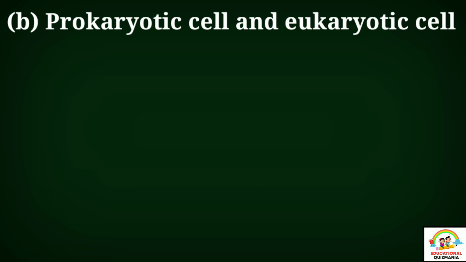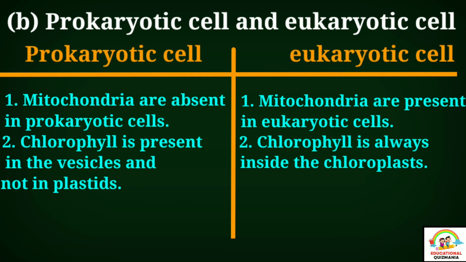B. Prokaryotic cell and eukaryotic cell. Answer. 1. Mitochondria are absent in prokaryotic cells and mitochondria are present in eukaryotic cells. 2. Chlorophyll is present in the vesicles and not in plastids. Chlorophyll is always inside the chloroplast.